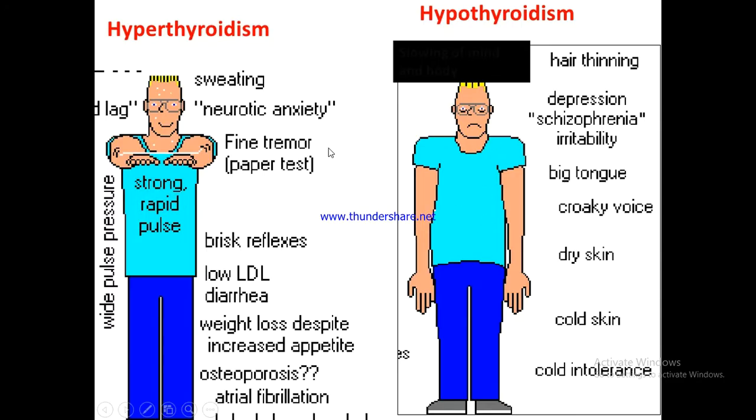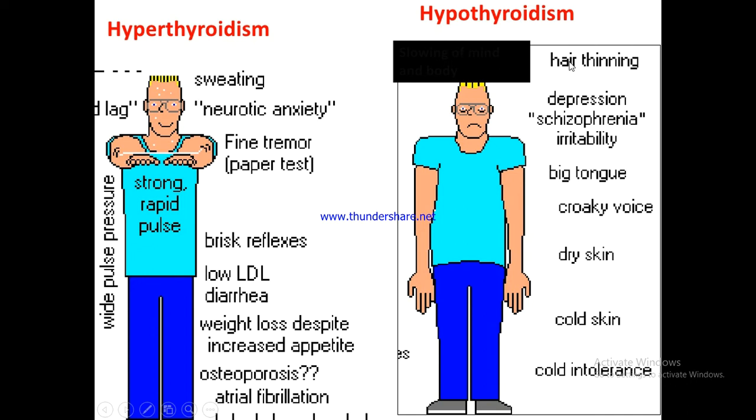There is a main difference depicted in the diagram between hypothyroidism and hyperthyroidism. In hyperthyroidism, due to increased metabolic rate, there is sweating and neurotic anxiety, fine tremors when we place paper upon the extended hands, strong rapid pulse and cardiac manifestations, and brisk reflexes. LDL becomes low, there is diarrhea, weight loss due to increased metabolic rate and increased energy production, and to some extent there are cardiac manifestations and atrial fibrillations.